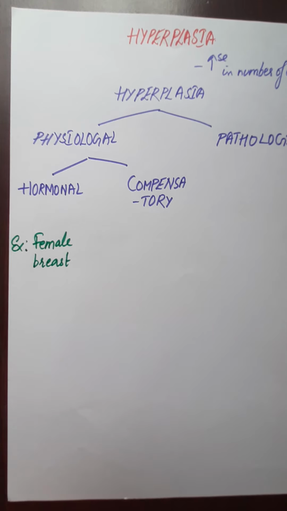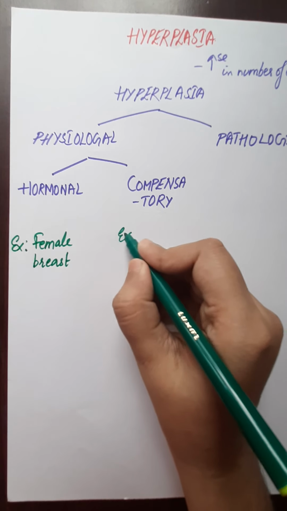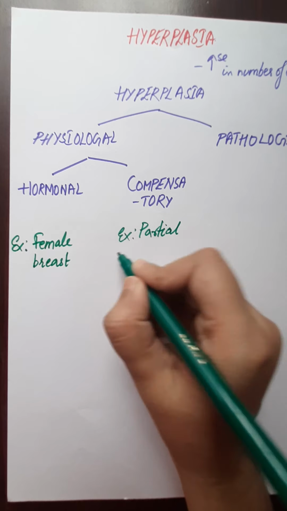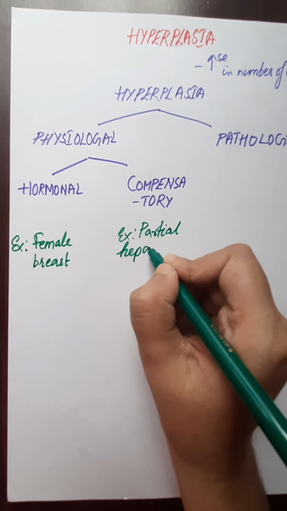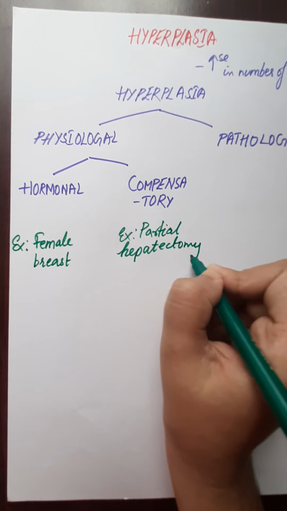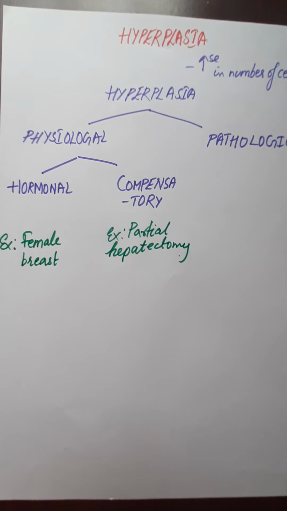So in compensatory hyperplasia the example is partial hepatectomy, and to compensate, the hepatocytes proliferate.